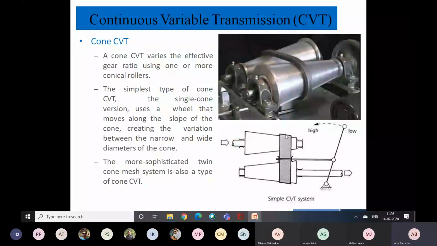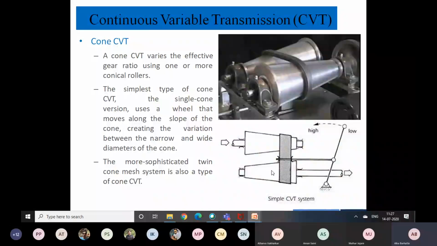This is representing the position of movement of your belt. At this particular position the speed is low, and as it moves forward, because input torque is applied over here and we achieve the output at the second cone, the speed is getting increased.